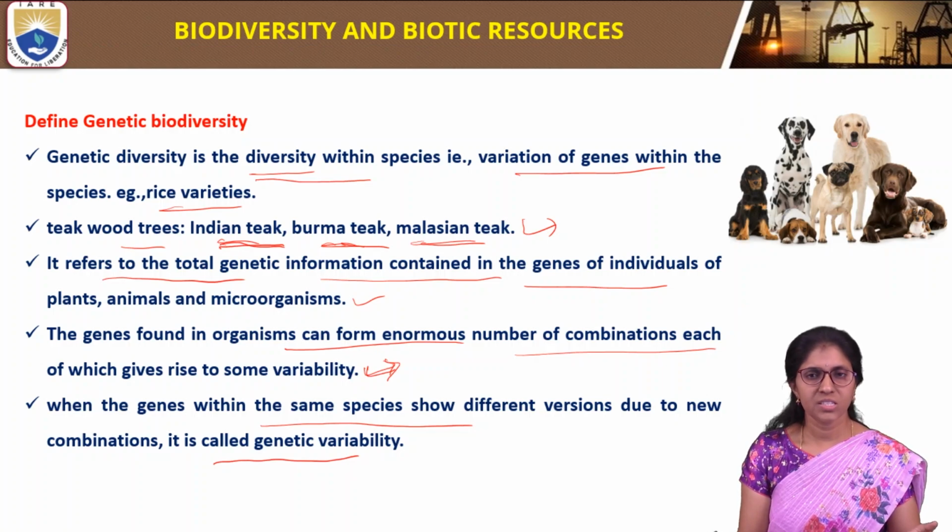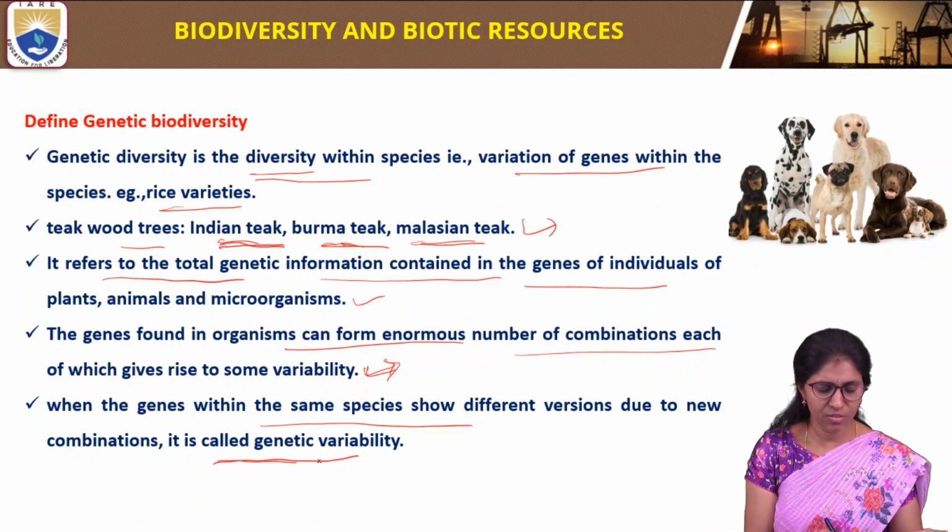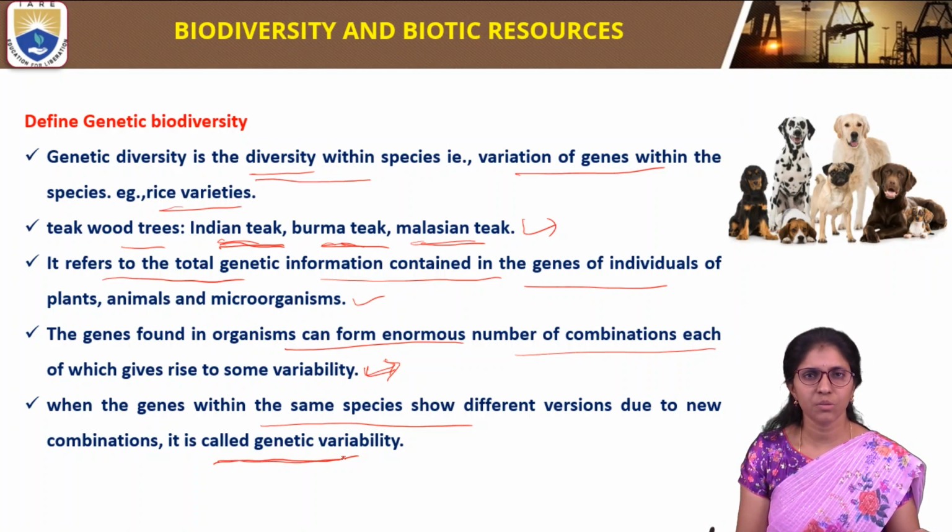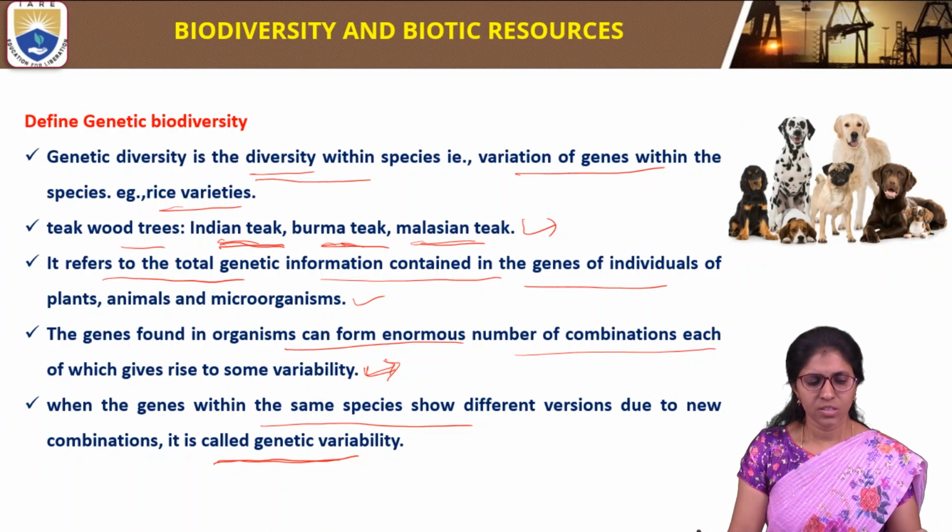Genetic biodiversity takes place within the species due to variation of genes. So this is about genetic biodiversity.